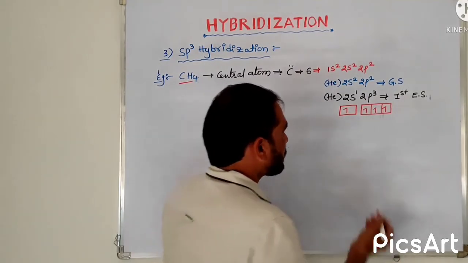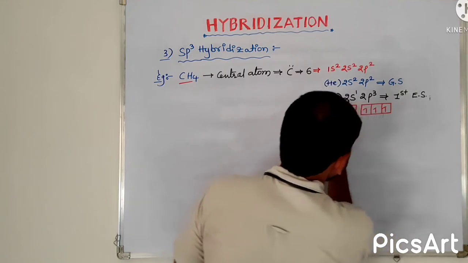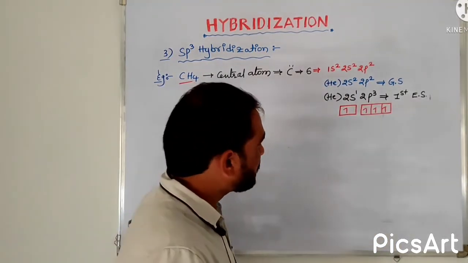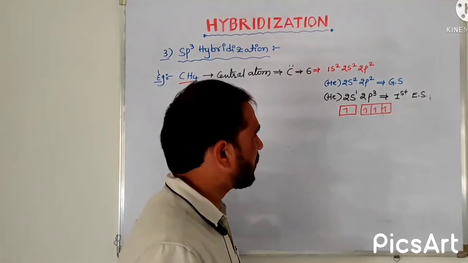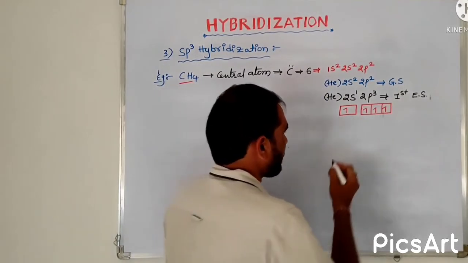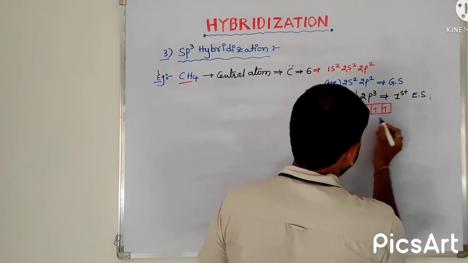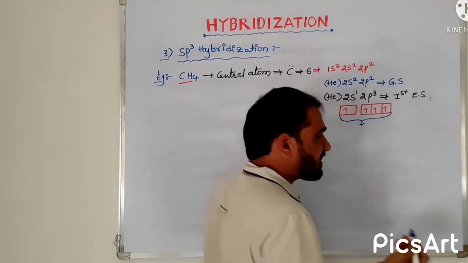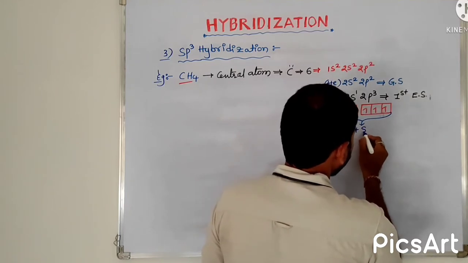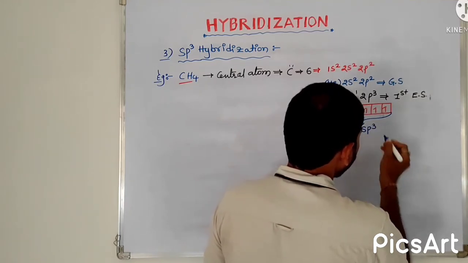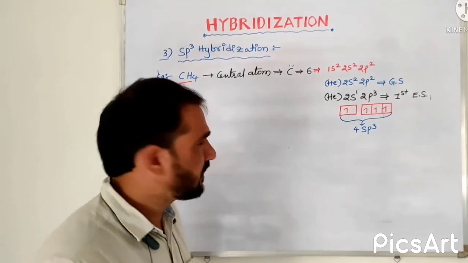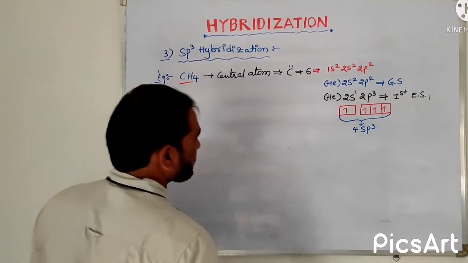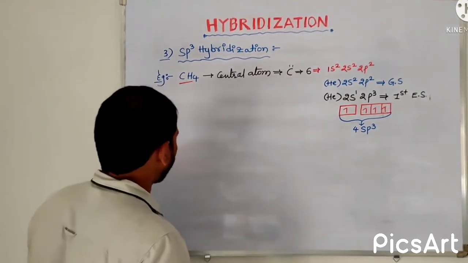All these orbitals have single electrons, and only those undergo overlapping together. So the 1s orbital and 3p orbitals overlap together. It results in 4 sp3 hybrid orbitals.